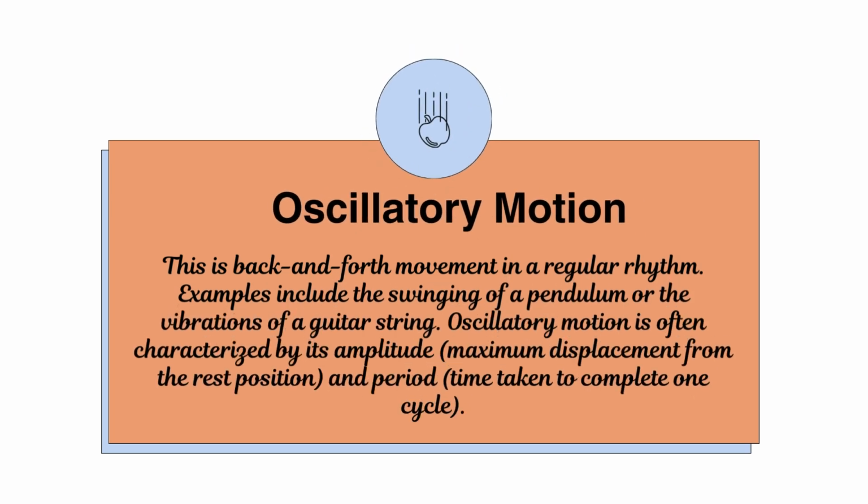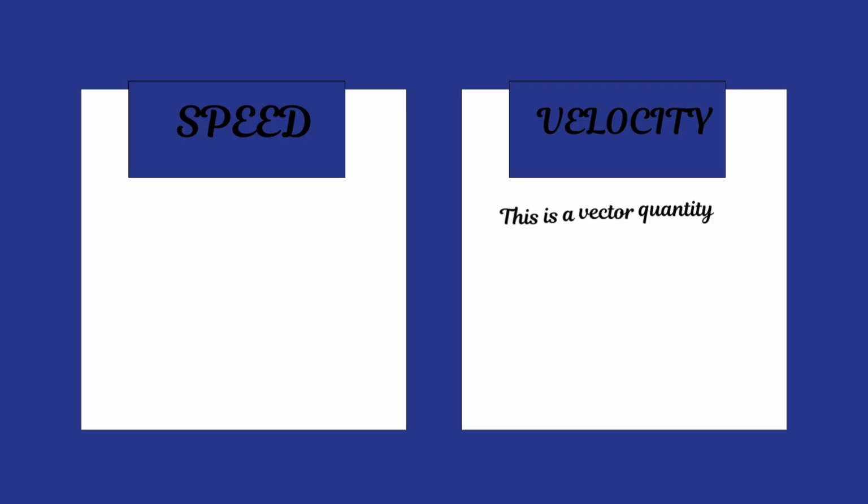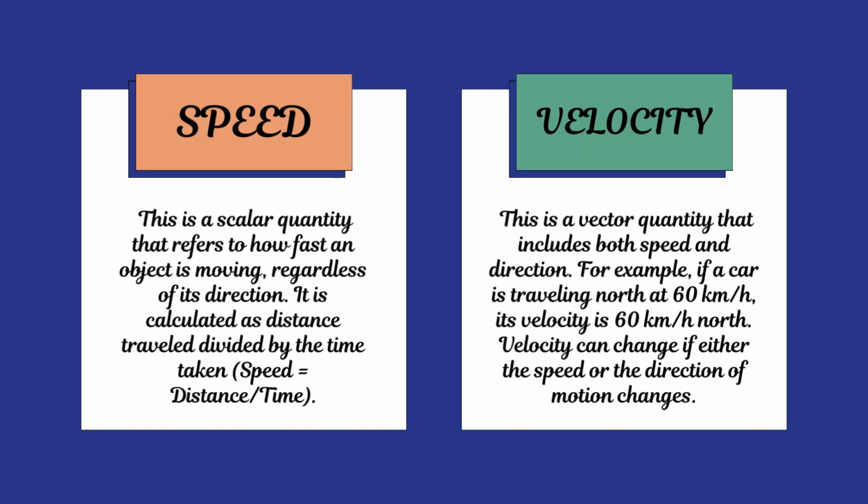Oscillatory motion. This is back and forth movement in a regular rhythm. Examples include the swinging of a pendulum or the vibrations of a guitar string. Oscillatory motion is often characterized by its amplitude, maximum displacement from the rest position, and period, time taken to complete one cycle.